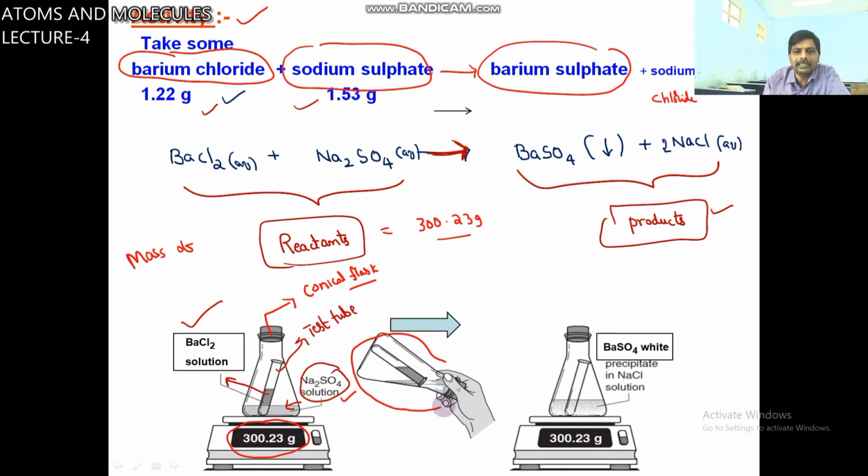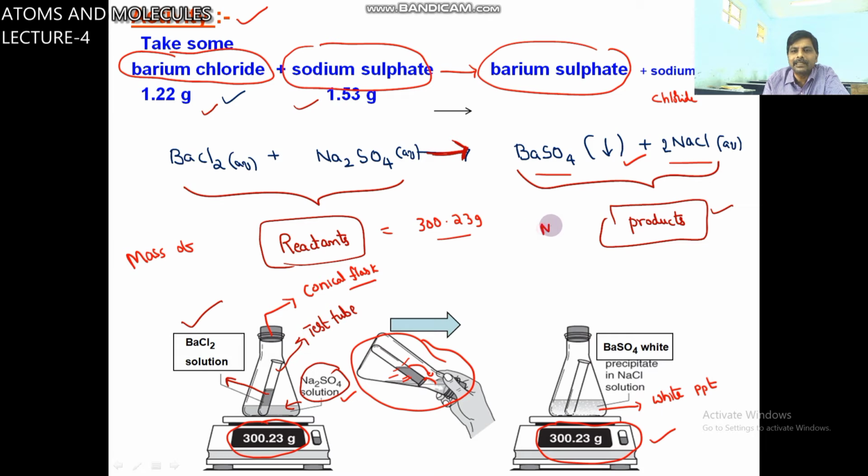Now you close this conical flask, shake it well and invert it. The two solutions are mixed thoroughly, so a white precipitate is formed in the conical flask. White precipitate formed means the reaction is completed. But after the reaction also, you can see the mass is 300.23 grams.